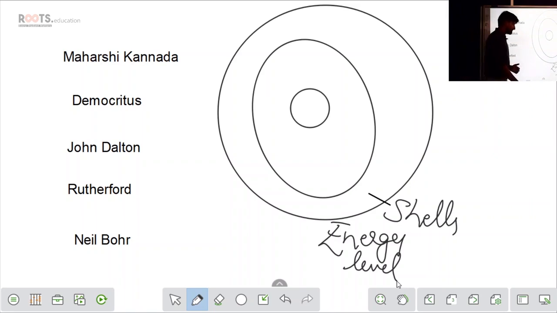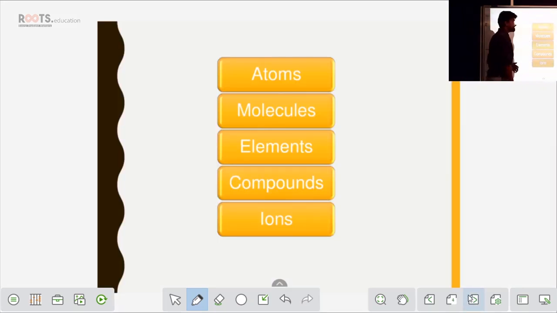So this is how, from our history, we have got these terms. Those terms are atoms, molecules, elements, compounds and ions. Now it is very important to understand what these terms are, to understand chemical reactions.